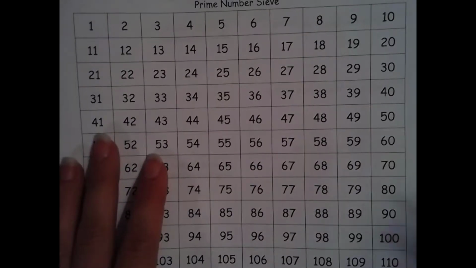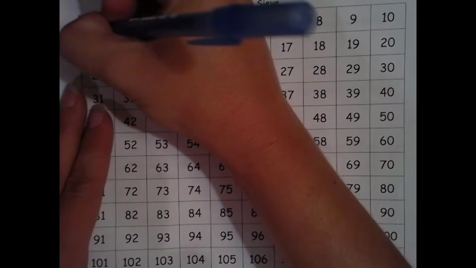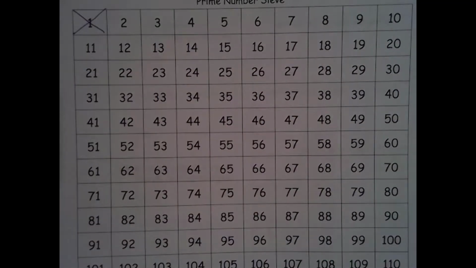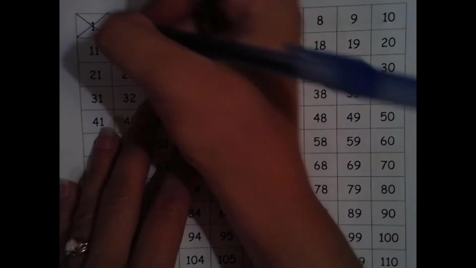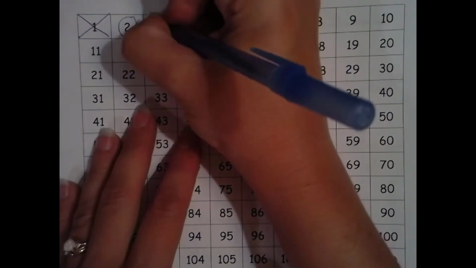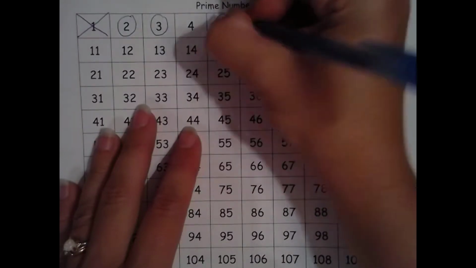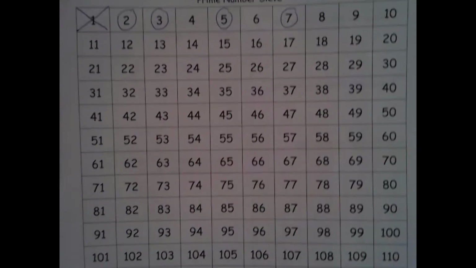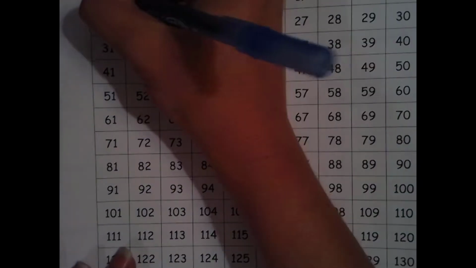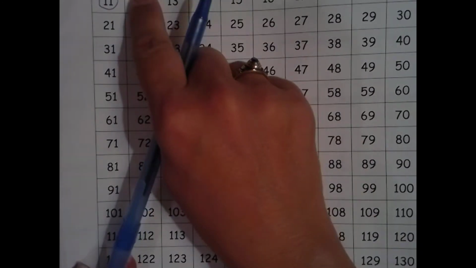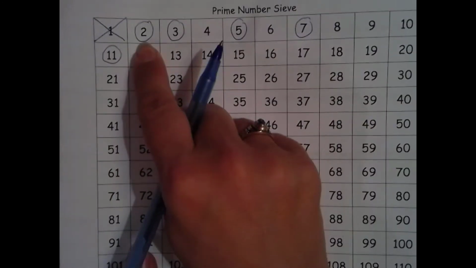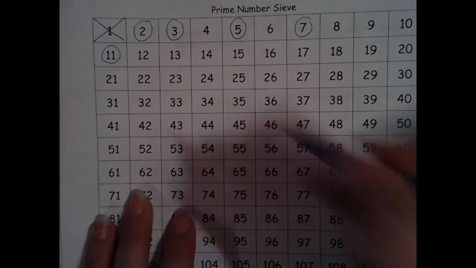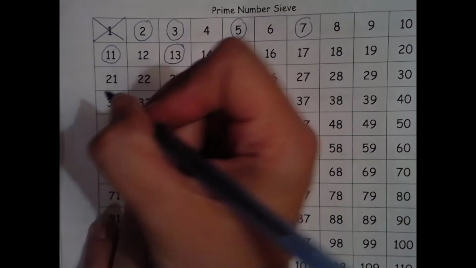Okay. Now 1 is neither, so we can put an X in 1. That one is the only number on this page that is neither prime nor composite. But once the circling begins, we have 2, 3, 5, 7. 9 is composite, so we're going to skip that odd number. 11. 2 is the only even prime number, so every other number we're going to circle now is going to be an odd number. 13, 17,